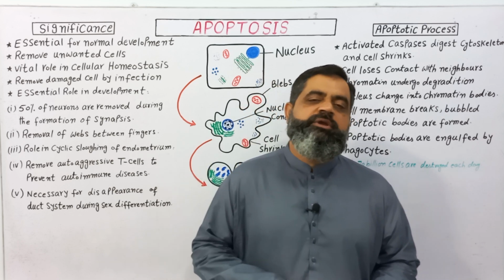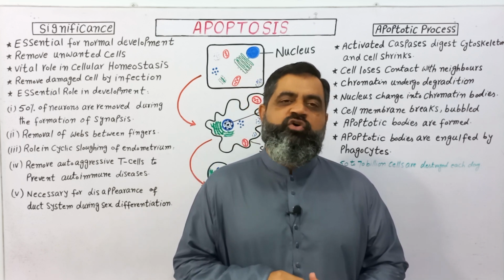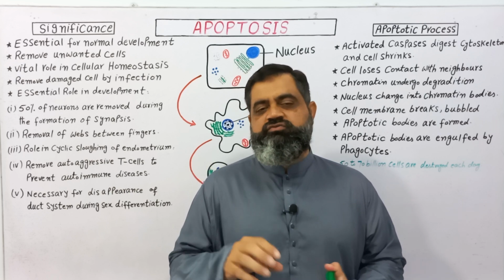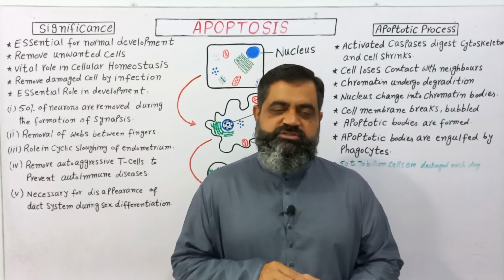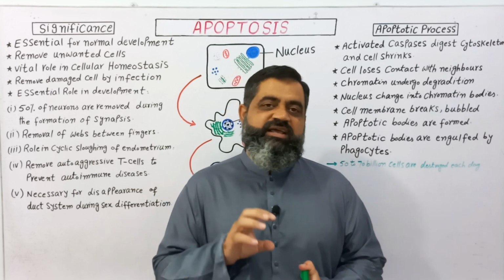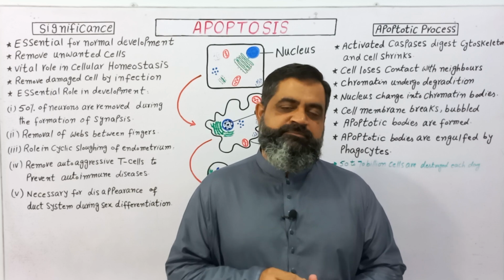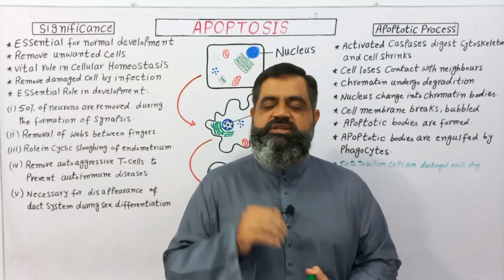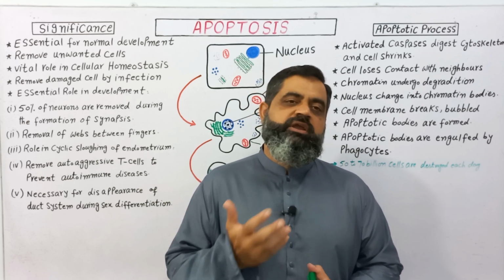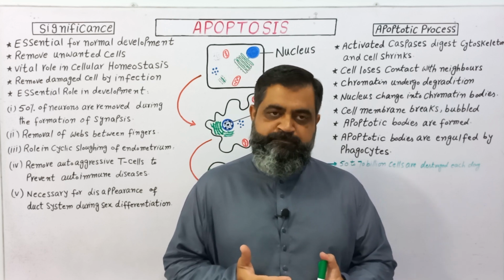If we look at the literal meaning of apoptosis, it means falling off, just like the leaves fall off from the trees during autumn season. Similarly, the cells of our body die during this process. So it is basically programmed cell death in which cells of our body commit suicide in the absence of survival signals. These survival signals come from inside the cell, which are known as intrinsic signals, or they can come from outside the cell, which are known as extrinsic signals.